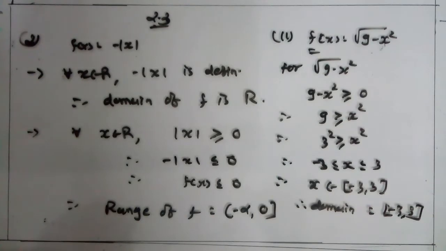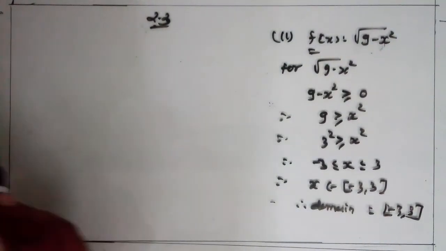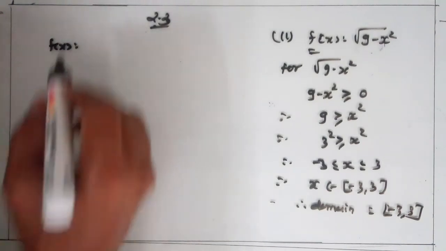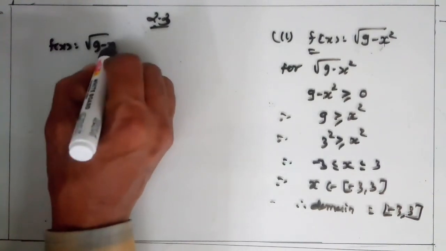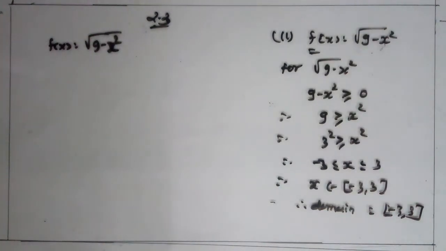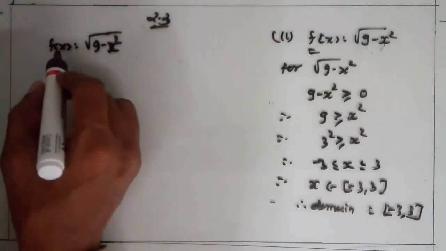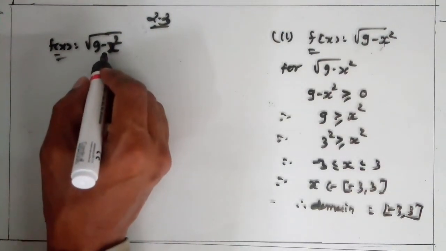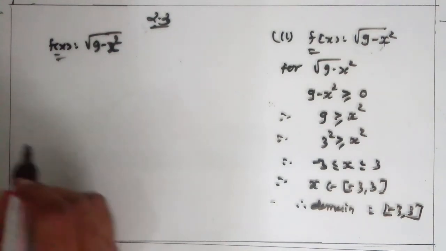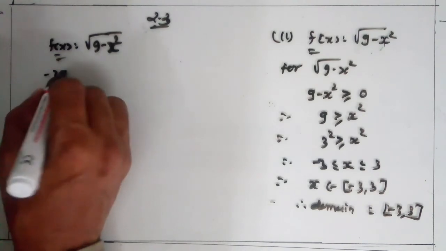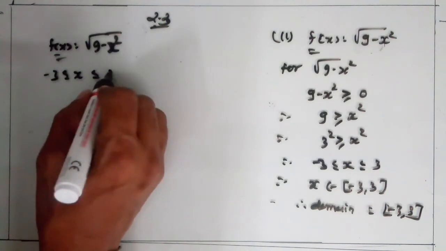Now for the range, f(x) = √(9 - x²). We think about the values of the function. Here x lies between -3 and 3, so -3 ≤ x ≤ 3.